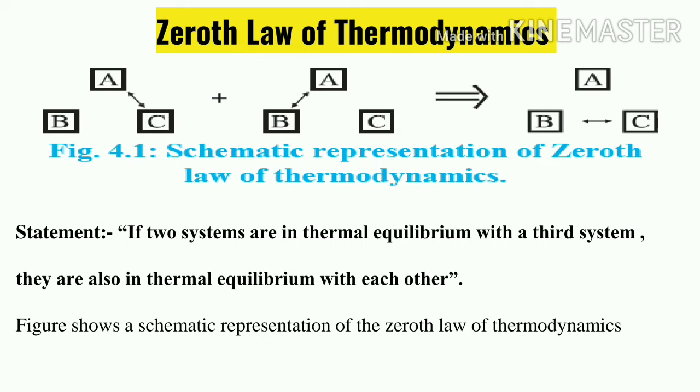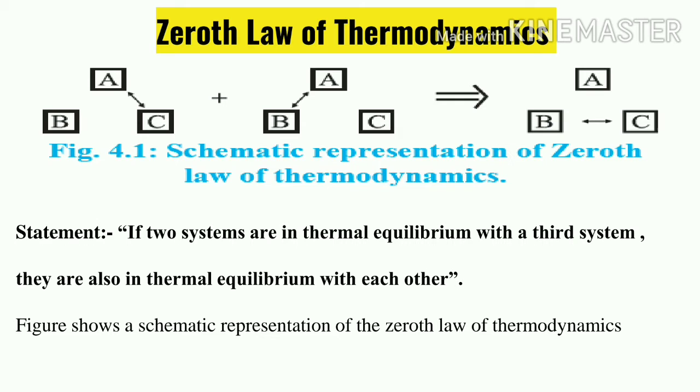Over here, the third system is A. You can see two systems, B and C, are in thermal equilibrium with A. So naturally B and C are also in thermal equilibrium with each other. I will repeat. You can see in this diagram, the third system is A.